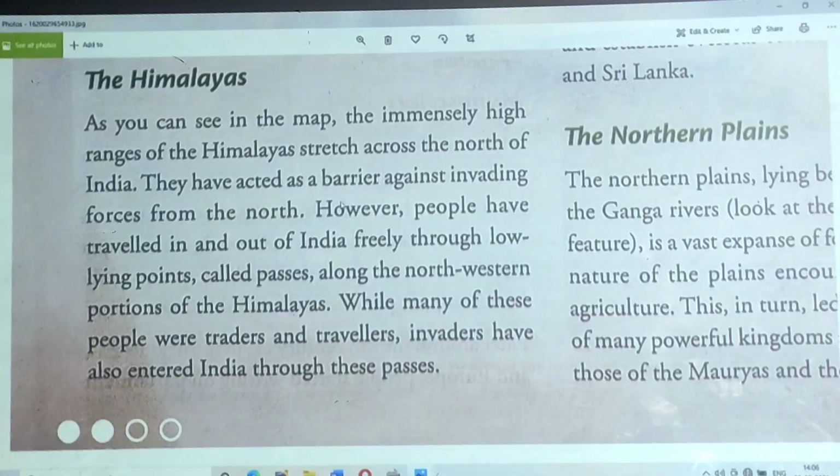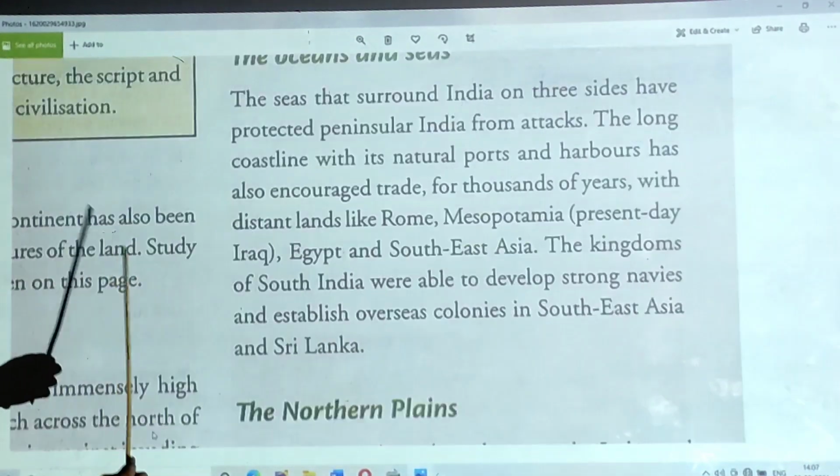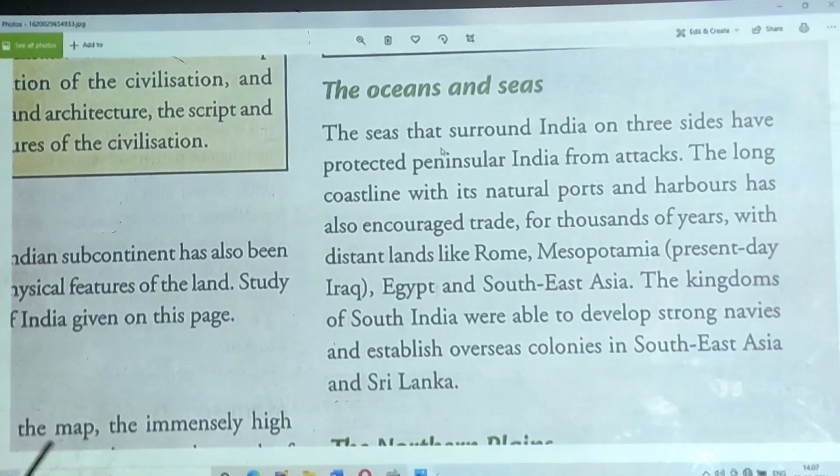As I told you, it is already mentioned that many people came to our country to do business, travelers also, and invaders also came to India through this passage. On this side there are also mountains, but it was easier for them to enter our country.